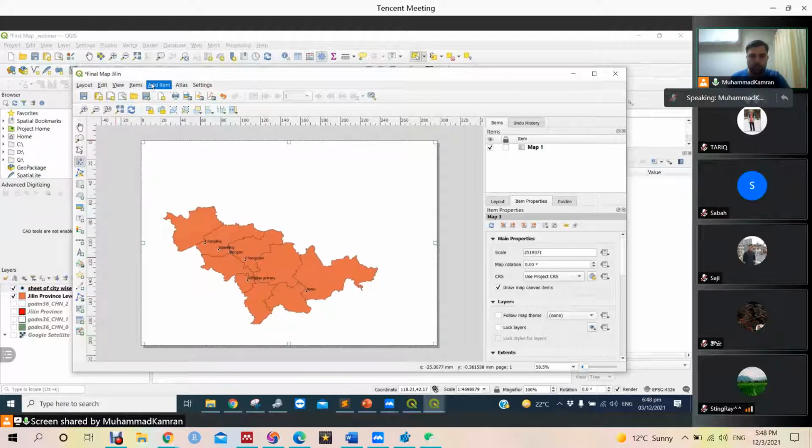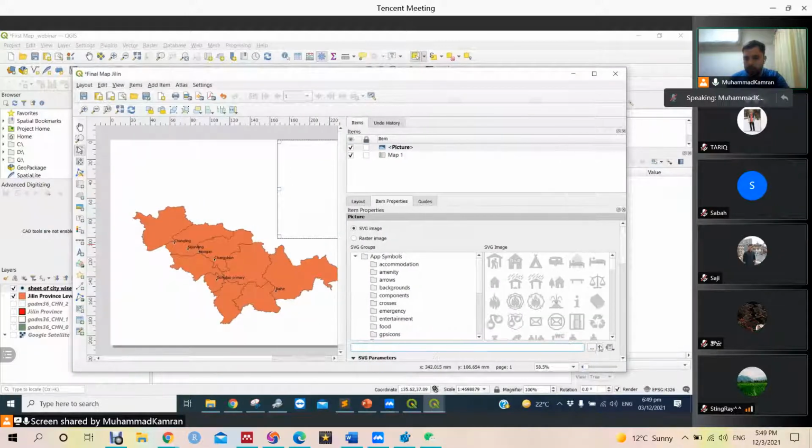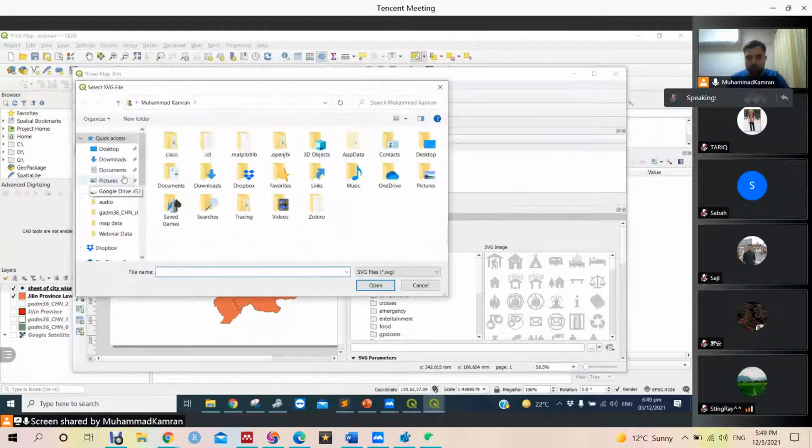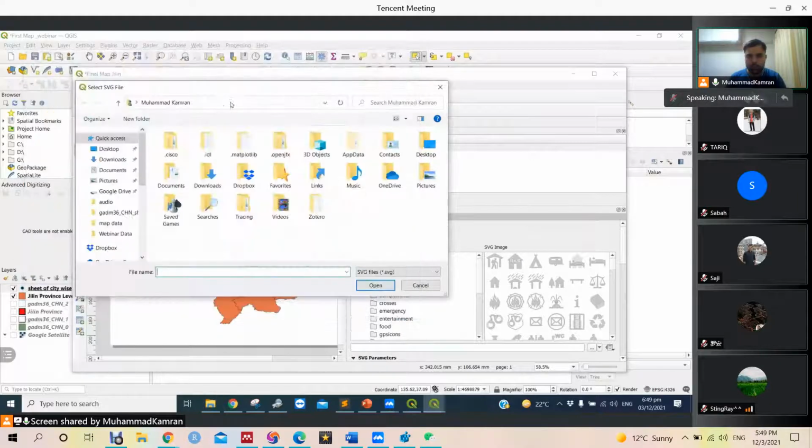And then we are going to add image, add picture. Here we are going to add the picture. What picture? How to add the picture? Okay, this is the map data.